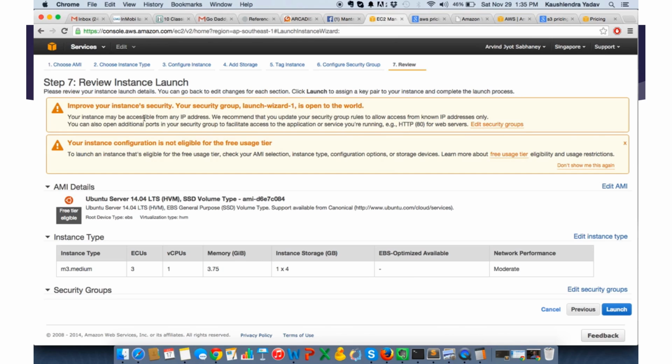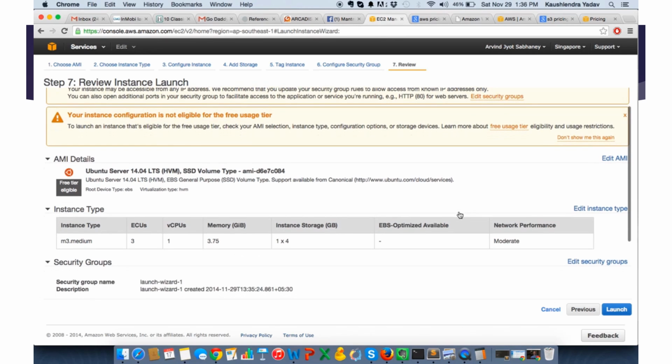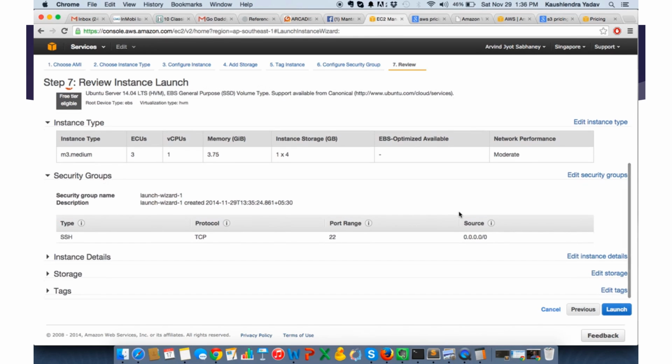Security. So we will do that because it's open to the world, right? Everybody can access, but that is something that you can always edit at any point of time.